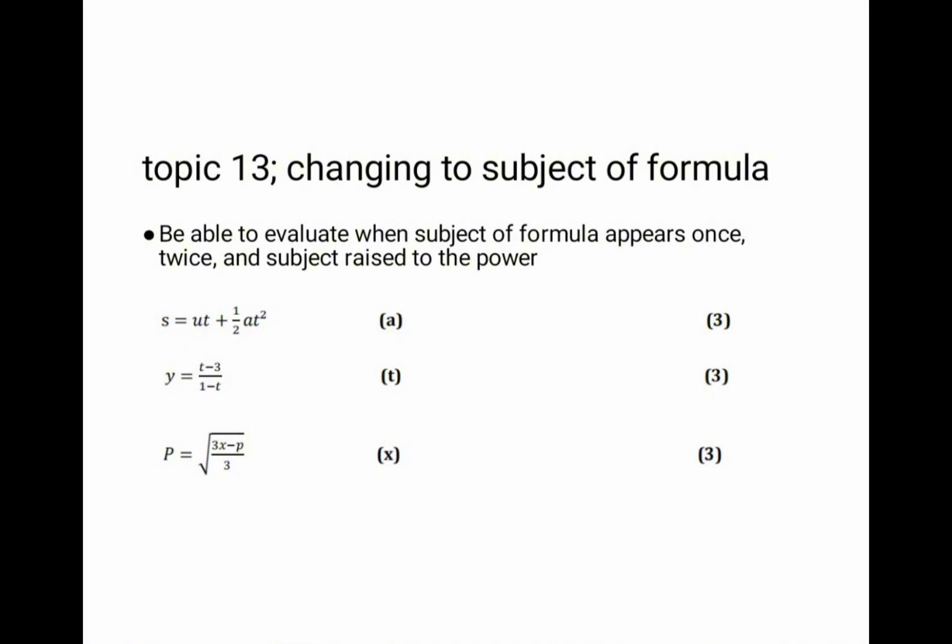And then next it is saying y is equal to t minus 3 over 1 minus t. Our subject is appearing twice, so we are going to factorize. And then that one which is saying p is equal to square root of 3x minus p over 3. We need to rewrite the square root of 3x minus p over 3 as 3x minus p over 3 to the power of half, and we square both sides. So make sure that you are ready to answer a question on changing the subject of a formula.